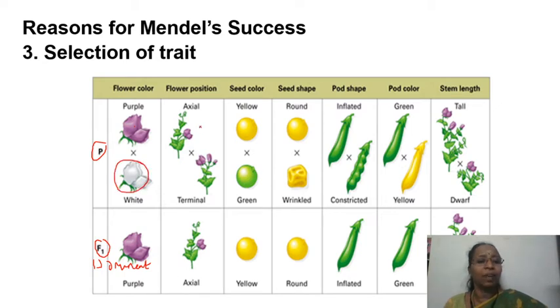Similarly, axial flower is a dominant one, whereas terminal flowering is a recessive one. Yellow seed color is dominant. Round shape is dominant. Inflated pod is dominant. The green color of the pod is dominant. And then stem length, tall, is the dominant one. Okay. These are the 7 characters which were selected by Mendel for his experiments.